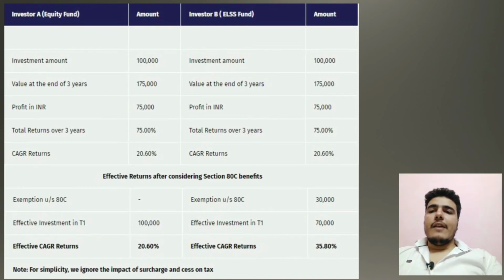So the effective investment of investor A is 1 lakh, and the effective investment of investor B is only 70,000. So that's why CAGR returns will increase. Okay, so 35.80% will be the effective CAGR returns for investor B, and on the contrary investor A gets 20.60%. So you can see the difference between returns due to section 80C benefits.